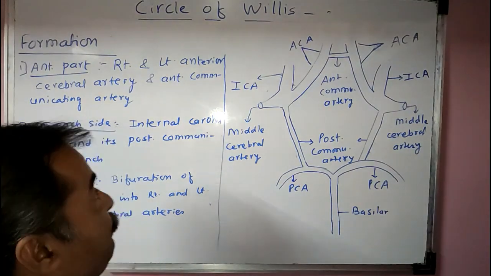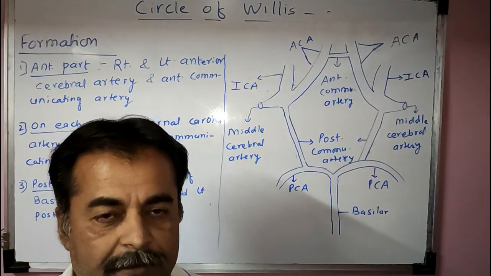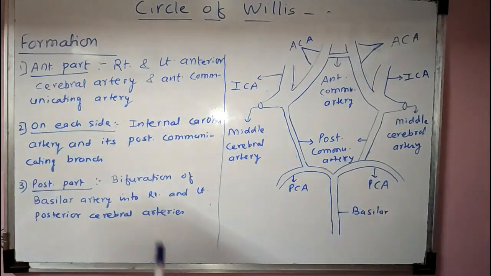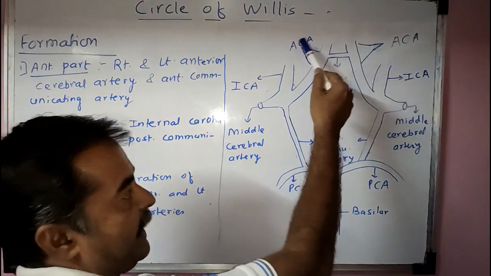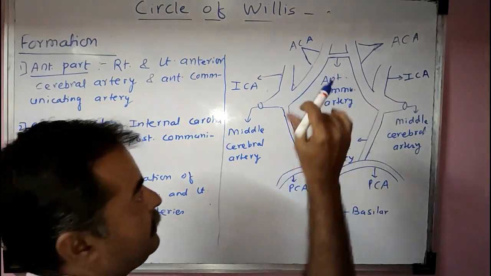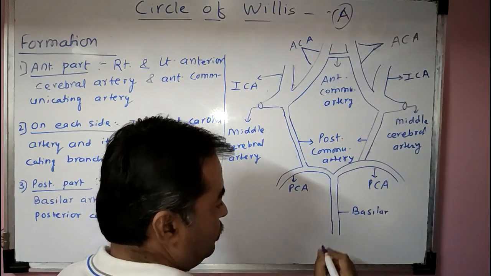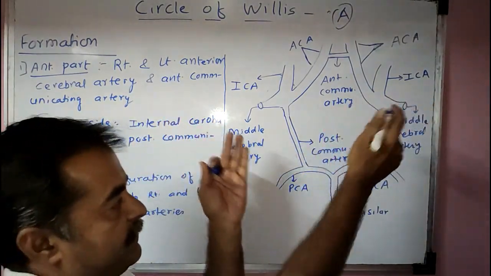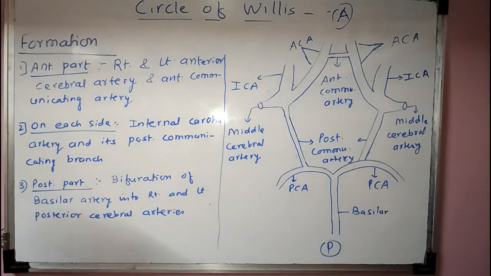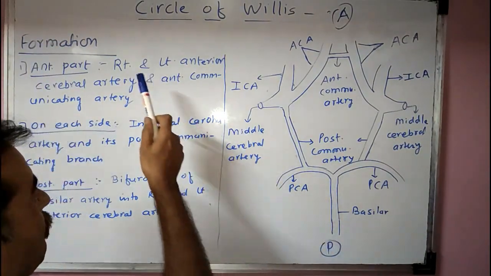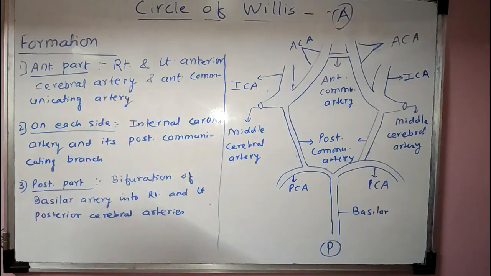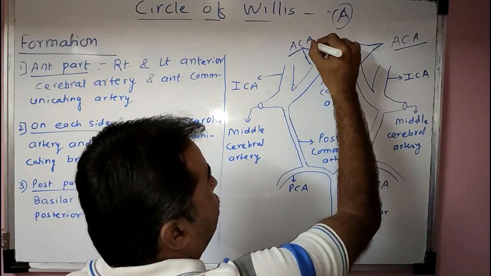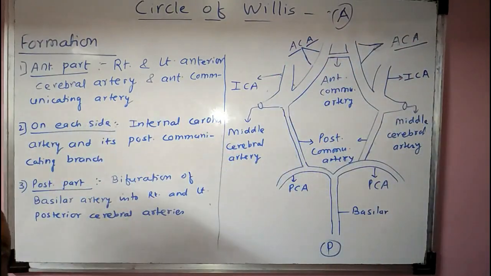Now we will see the formation of the circle of Willis. How is the circle of Willis formed? This is the anterior part of the circle of Willis. This is the A, anterior part, and this is the P, posterior part, and this is on either side, or on each side. The anterior part of the circle of Willis is formed by the right and left anterior cerebral arteries. See, this is the anterior cerebral artery. These are both anterior cerebral arteries, right and left.